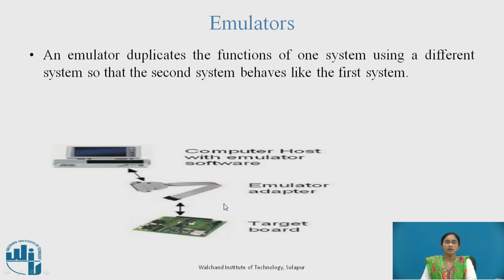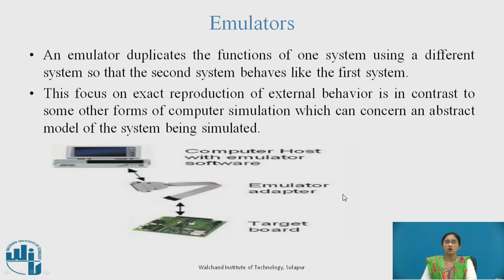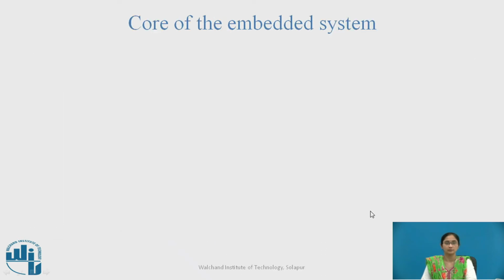Here, the emulator adapter is shown. Here, the computer host with emulator software is shown over here, the target board is here, and the emulator adapter is in between these two connections we are going to use here. An emulator duplicates the functions of one system using a different system so that the second system behaves like the first system. This focus on exact reproduction of external behavior is in contrast to some other forms of computer simulation which can concern an abstract model of the system being simulated.